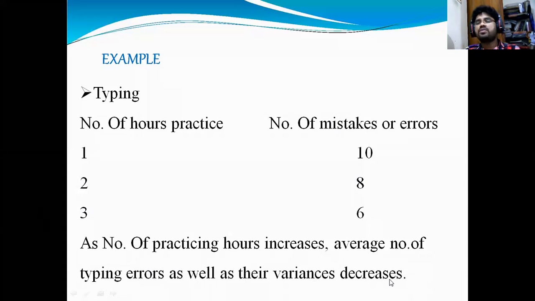Simply, what you observe is that when you increase your number of practice hours, you make fewer mistakes because you are getting more experience. When you get more experience, you make fewer mistakes, so the variance decreases. I hope you understood this example.